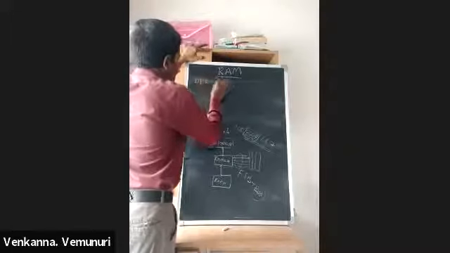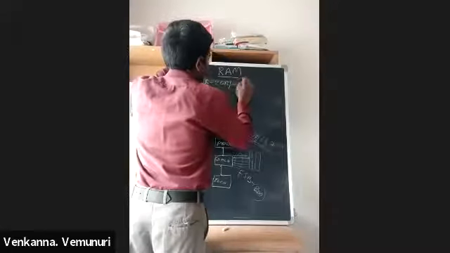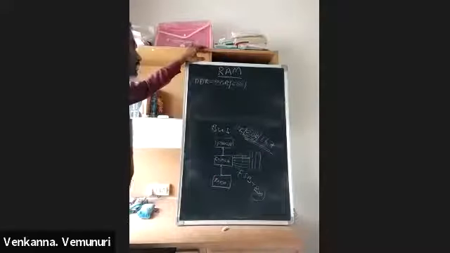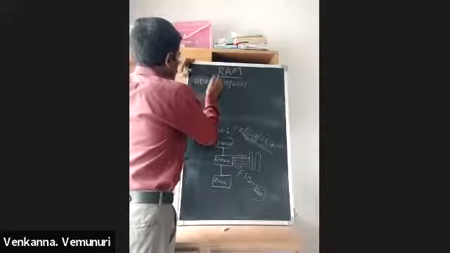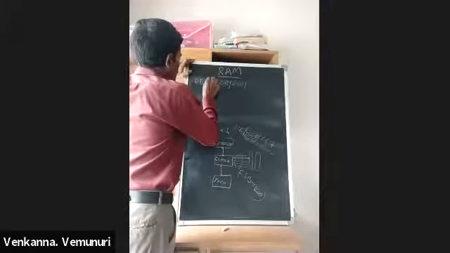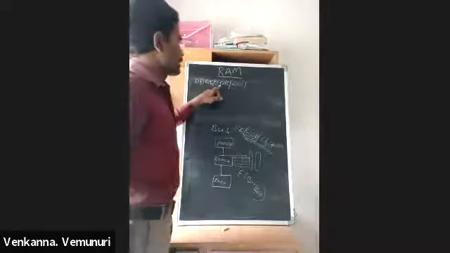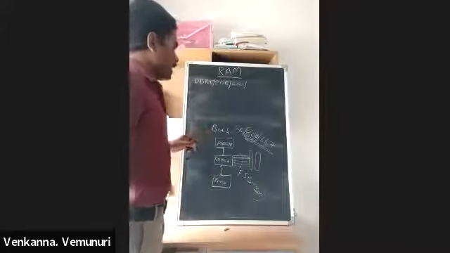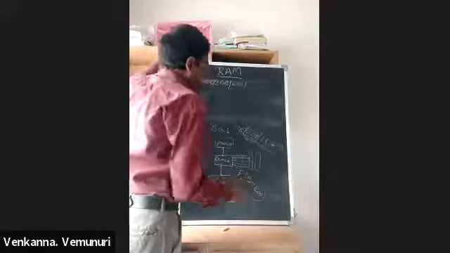DDR2, 2 GB, and 800. This is DDR2 RAM, and 2 GB is the capacity. So it is a 2 GB DDR2 stick and 800. And we calculate this data transfer speed in megahertz.